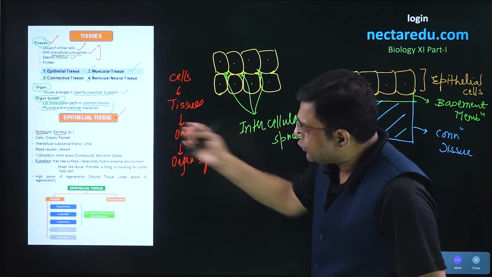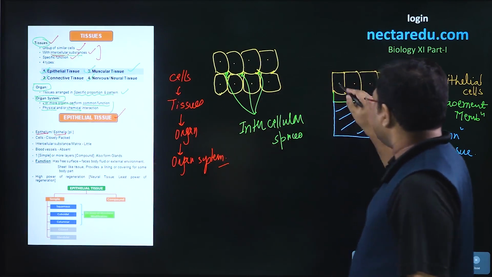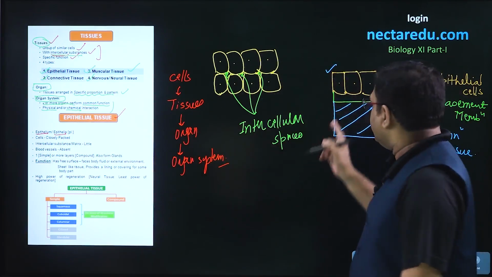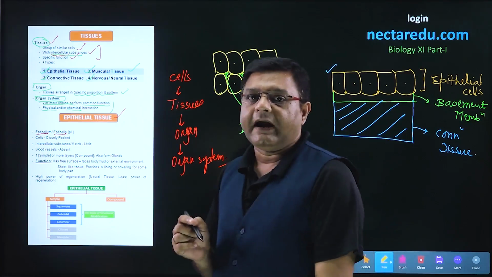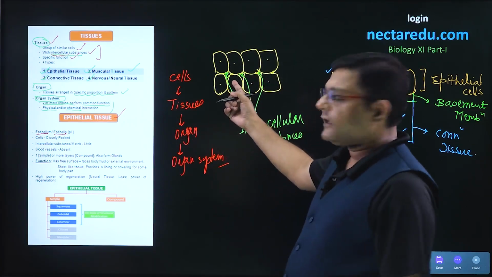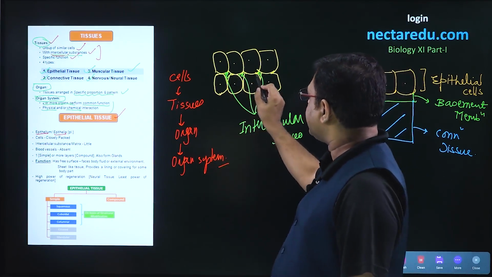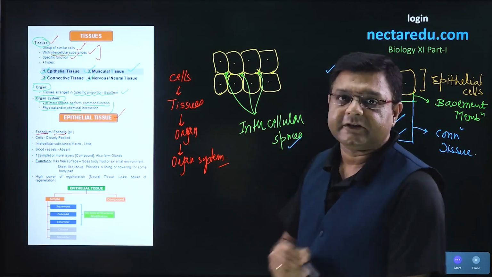Now, moving to the structure, the cells which we have drawn here are very closely packed. Since the cells are closely packed, there will be very little intercellular space. In the common structure, the cells were rounded, and that is why intercellular space and substances were present.